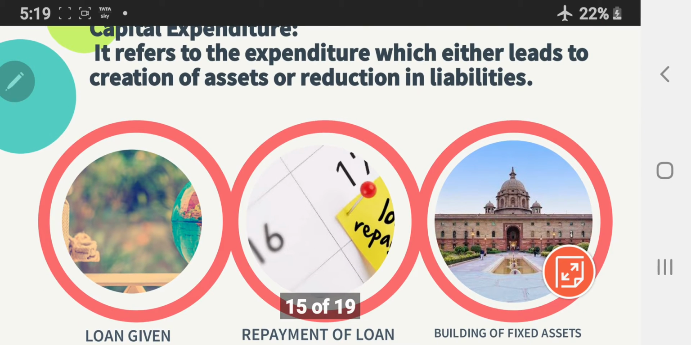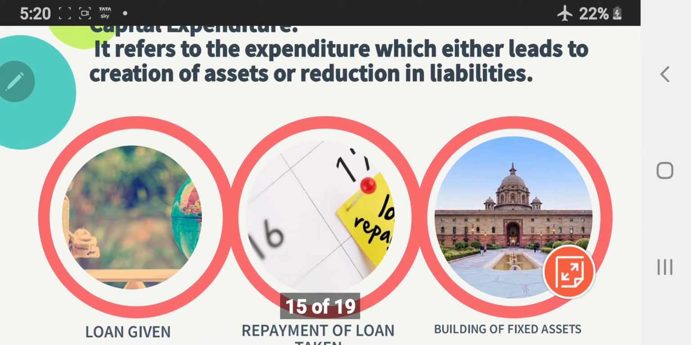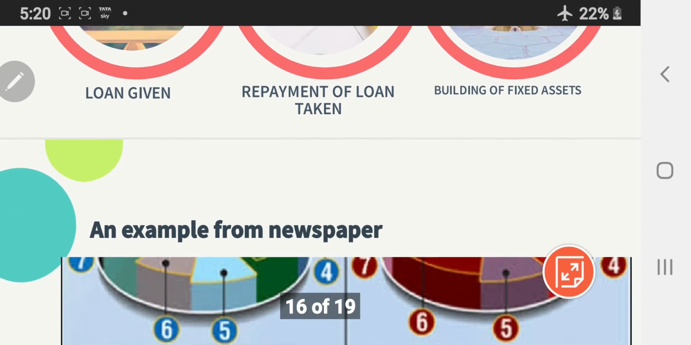Capital expenditure. When there is either an increase in the asset or a reduction in the liability. For example, a loan given by the government, an increase in the asset. Repayment of a loan made by the government, a reduction in the liability. Building of a fixed asset, again creation of an asset. Thus, all these are examples of capital expenditure, which either leads to creation of an asset or reduction in the liability.